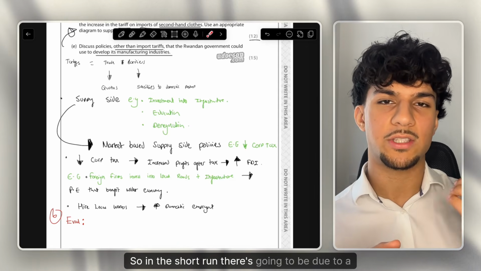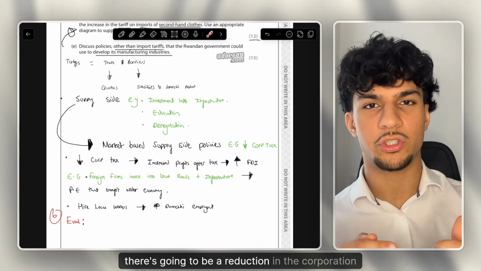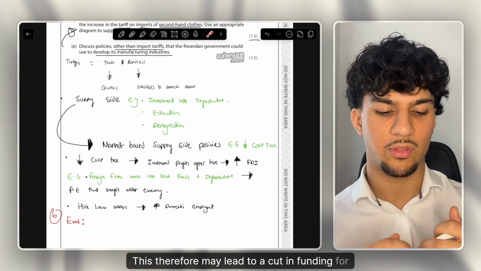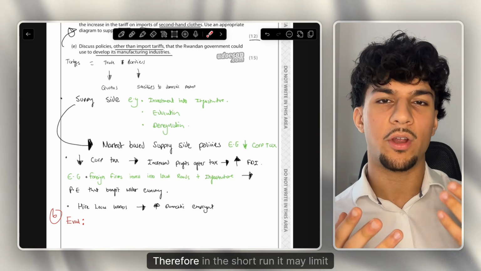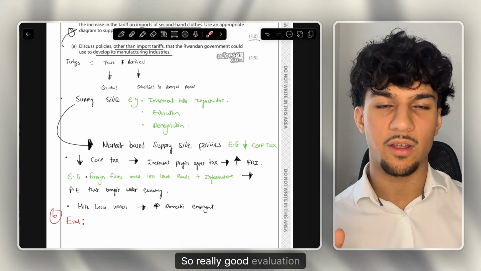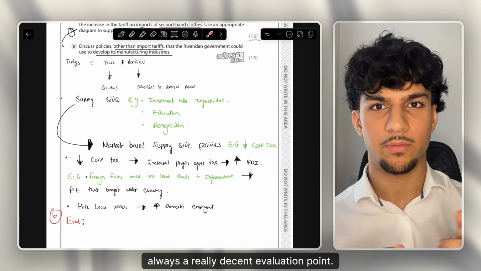So in the short run, due to a reduction in the corporation tax rate, there's going to be a reduction in the corporation tax revenue. This therefore may lead to a cut in funding for things like education, infrastructure, healthcare spending. Therefore, in the short run, it may limit development rather than improving development. So really good evaluation point. Talking about the timeframes is always a really decent evaluation point.